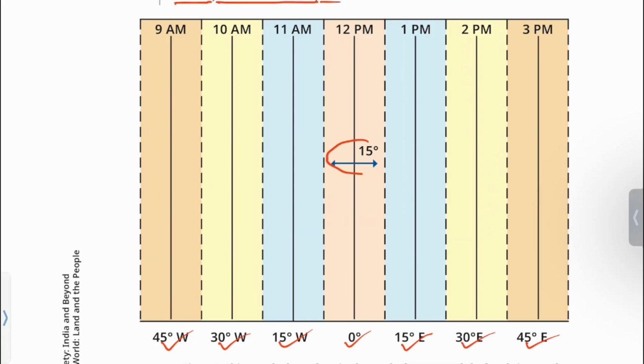And local time within the span of 15 degree from this longitude with different colors. 12 pm, 1 pm, 2 pm, 3 pm, 11 am, 10 am, 9 am.